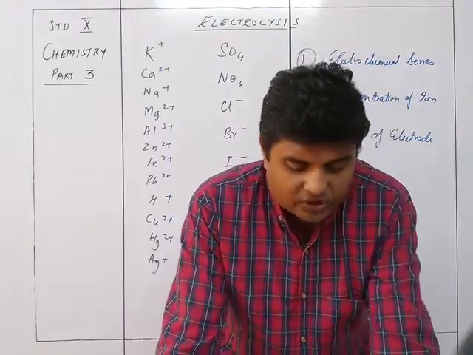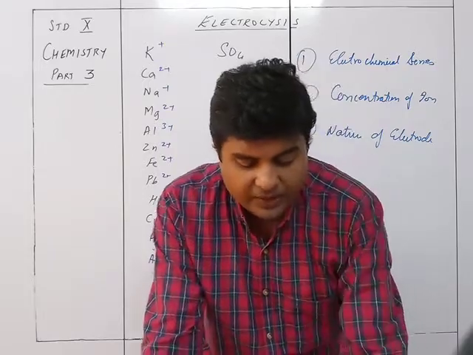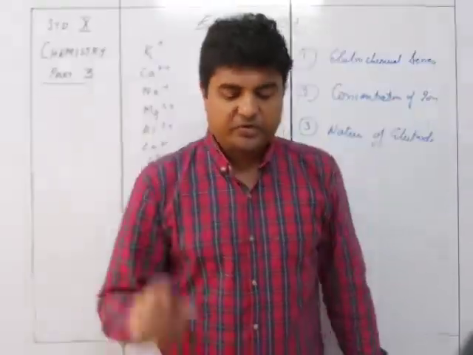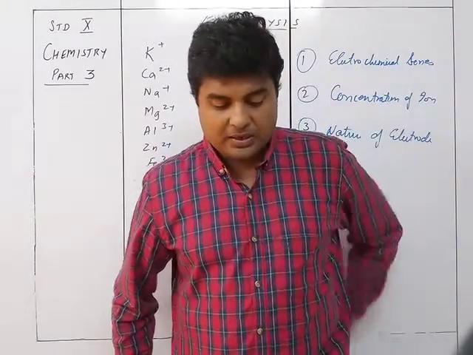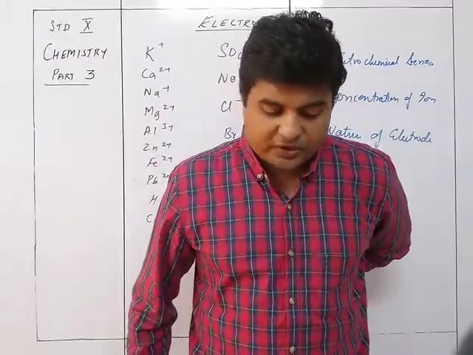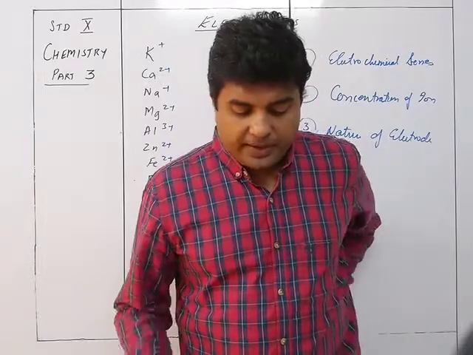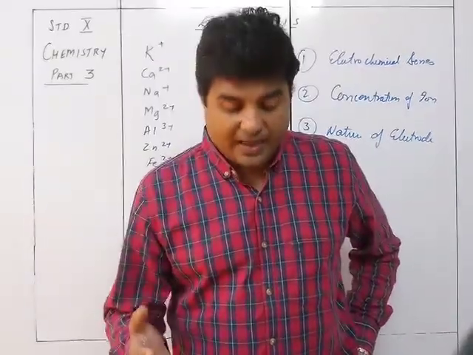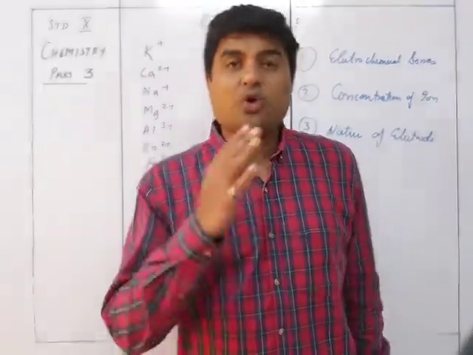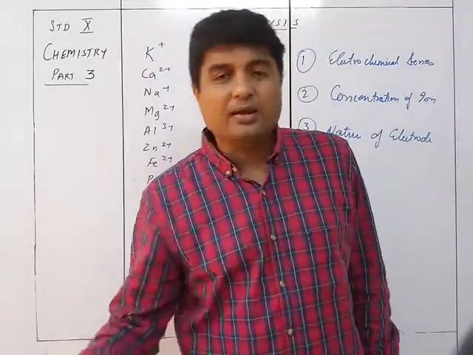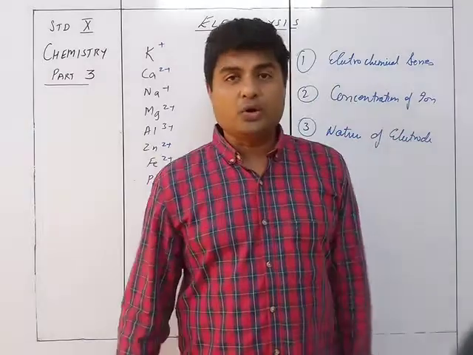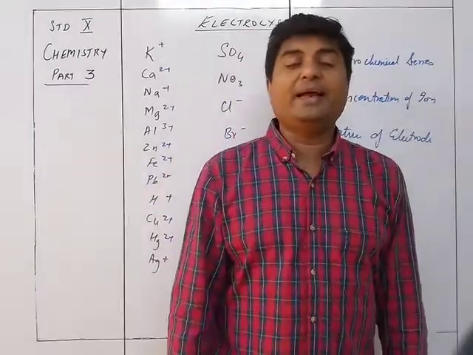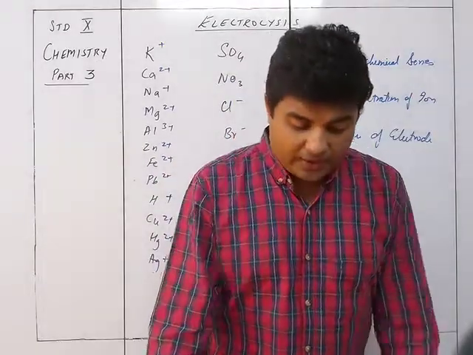Similarly, for aqueous solution of copper sulfate, CuSO4 will give you Cu2+ and SO4 2-, and water will give you H+ and OH-. The resultant will be that at the anode the copper itself enters into the electrolyte. So copper from the electrode is entering into the electrolyte, and hence it is called an active electrode.